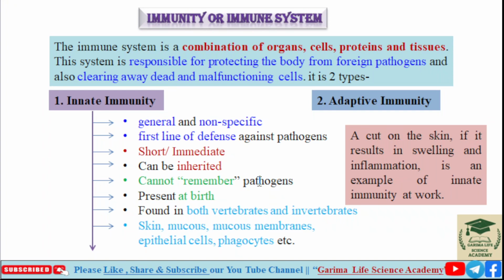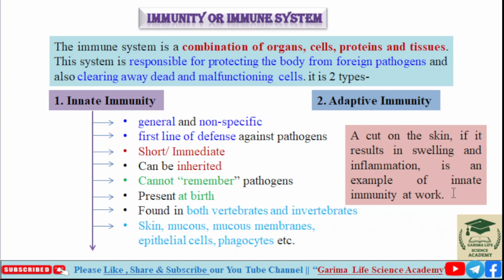It is found in both vertebrates and invertebrates. Examples of innate immunity are our skin, mucous membrane, epithelial cells, phagocytic cells, etc. A cut on the skin that results in swelling and inflammation is an example of innate immunity at work.